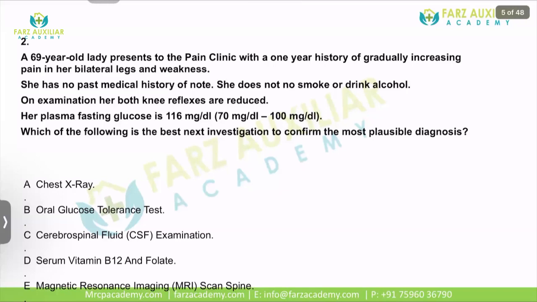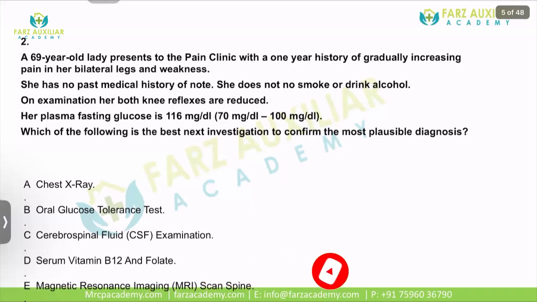The knee reflexes are reduced and the fasting glucose is 116. So basically they are hinting towards neuropathy. Painful neuropathy. Now neuropathy is of many types: tingling neuropathy, emaciating neuropathy, and then painful neuropathy. So this is painful neuropathy. Which of the following is the best next investigation to confirm the most plausible diagnosis?